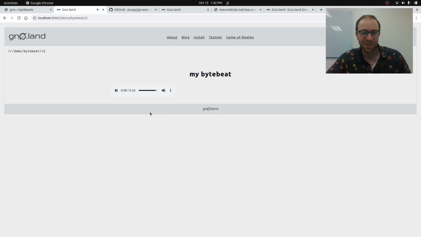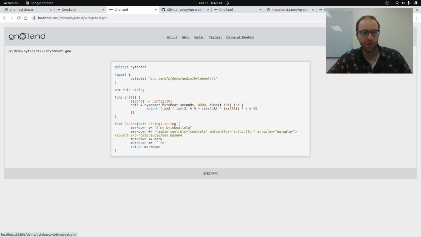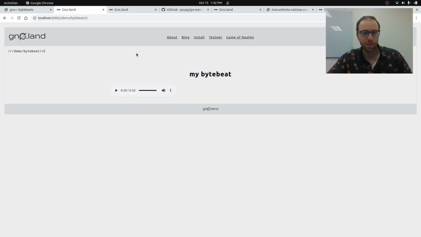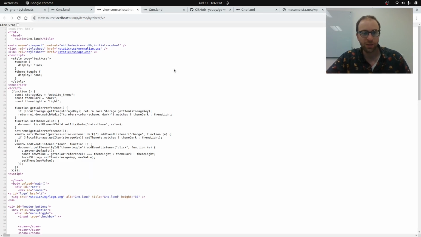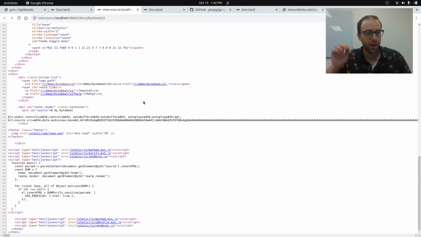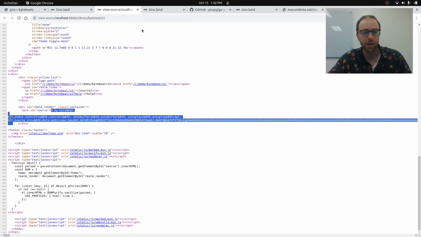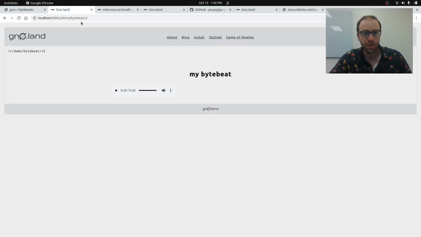That's pretty cool. So this is audio that's generated on the smart contract. So we can see the smart contract. We just go to source here, click that, and this is the source code. This is what's happening on our smart contract. And this page is what's getting rendered by the render function. There's a lot of extra stuff, but what we've actually rendered, the realm render, is here. This is the markdown that we generated from our render function, rendered into the gno.land web interface for the smart contract.